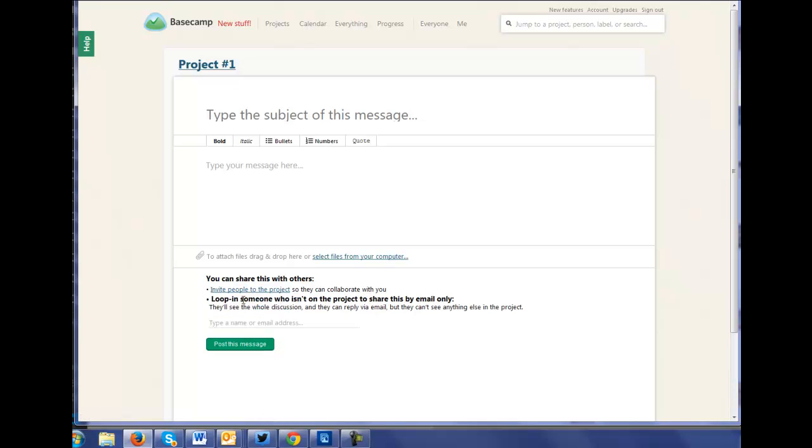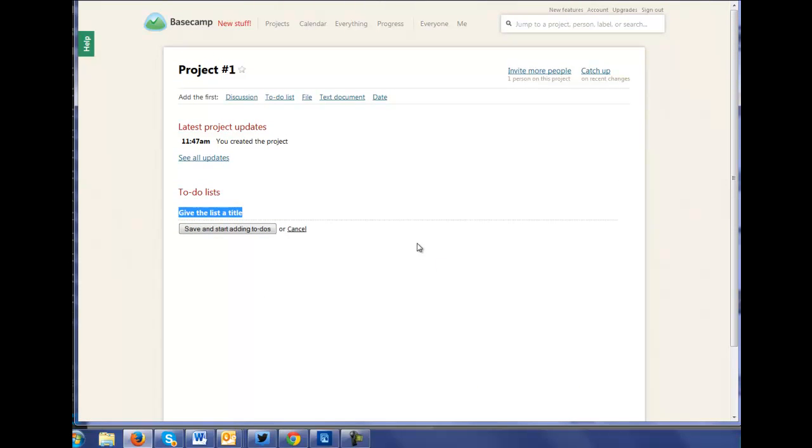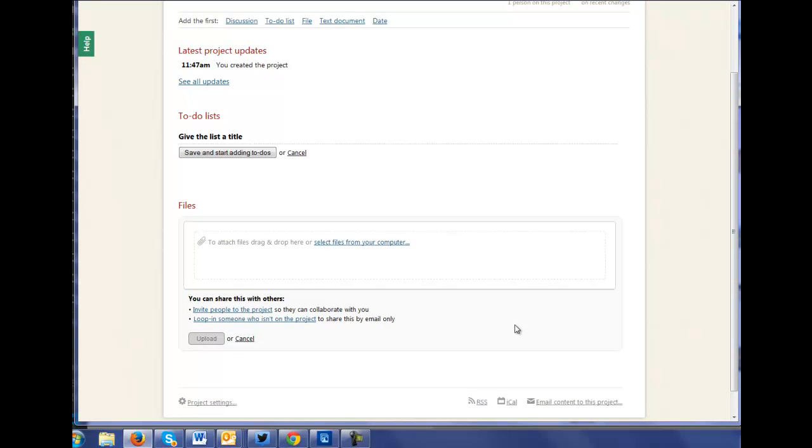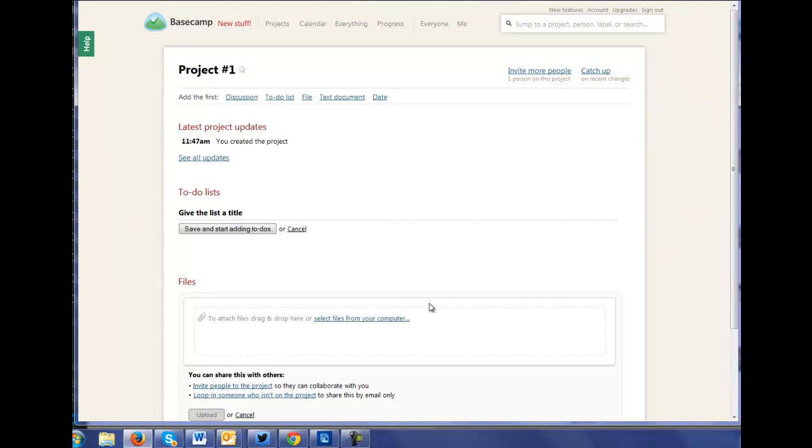And you can also share that specific message just by email, and you type the name or email address of the person you want to reach out this way. To-do list. So I guess this is what tasks in a project are going to be. Here you can keep track of your files, attach files here from your computer.